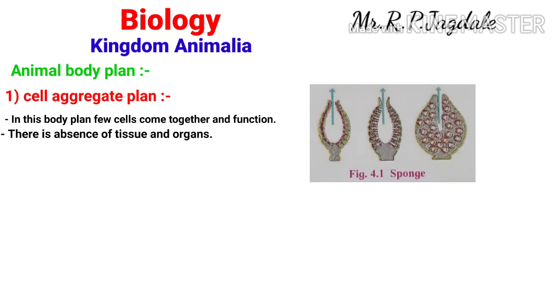This is found in the phylum Porifera. You can see on your screen one example of the cell aggregate plan, which is the sponge, and sponges are animals of the phylum Porifera. There is a minimum differentiation and division of labor among these cells. So this is the cell aggregate plan, where a few cells function.